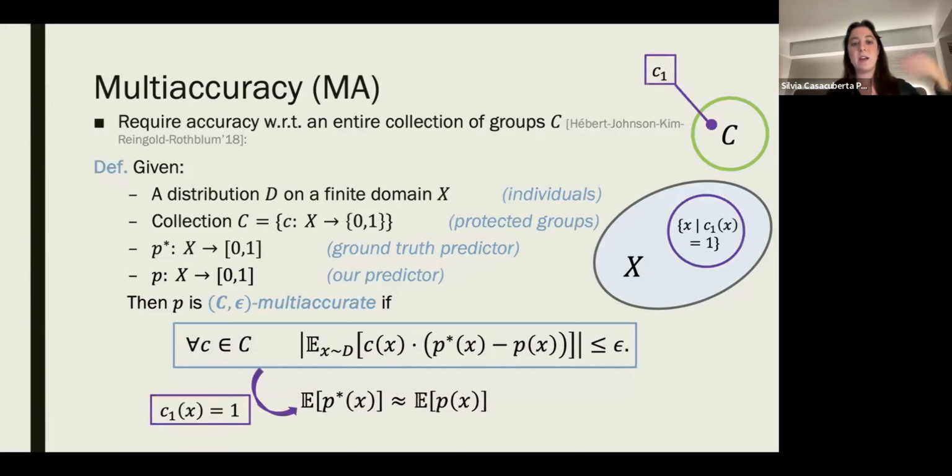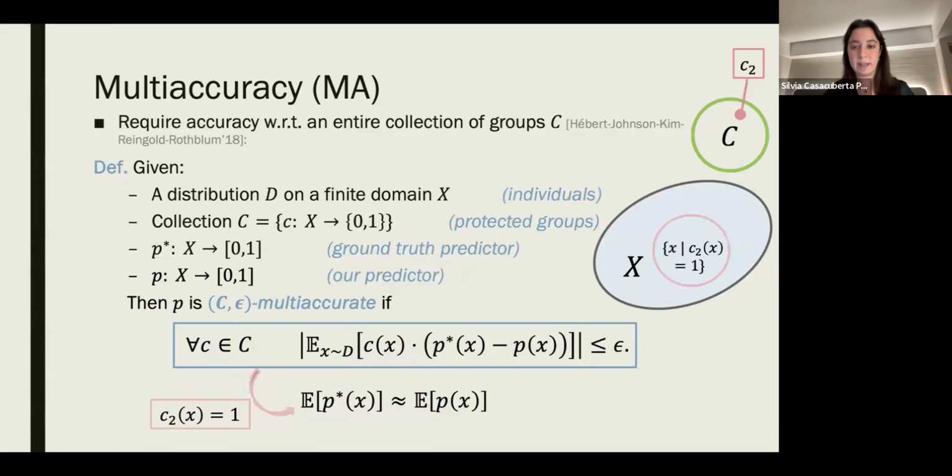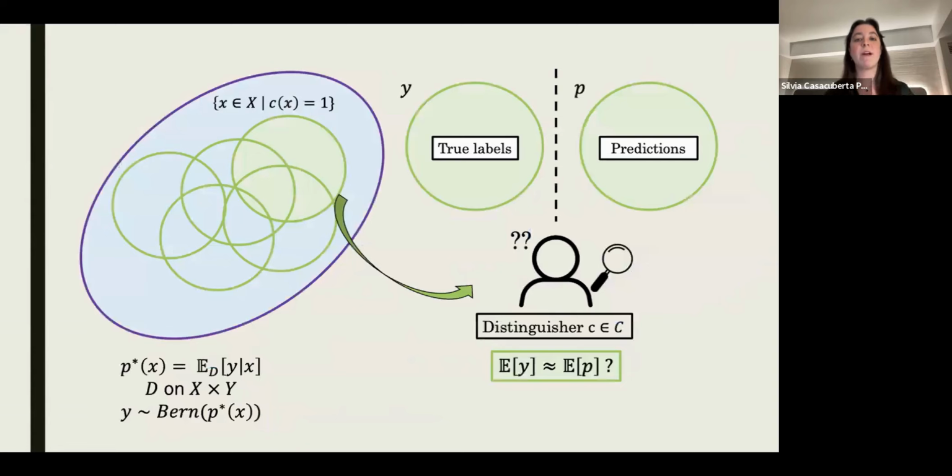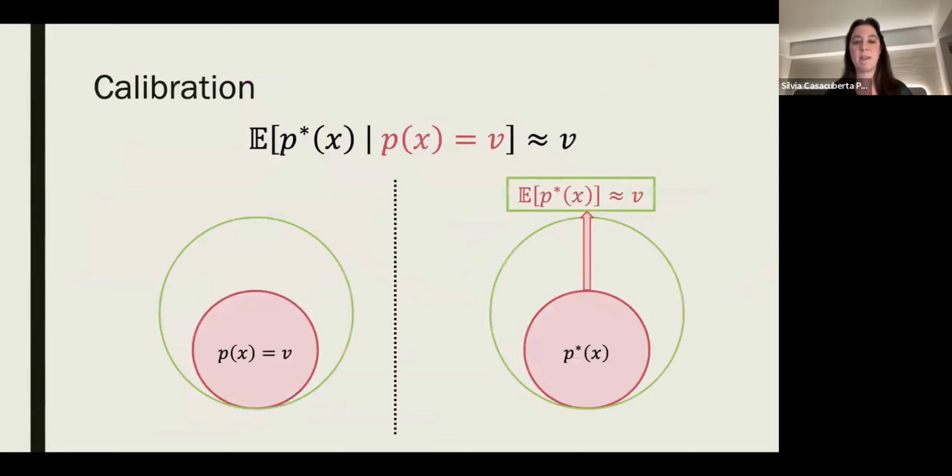What this means is that inside of each of the subgroups marked by the collection C, the expected value of P star is approximately equal to the expected value of our predictor P. And this holds for every c in the collection. That is, we require accuracy in expectation with respect to all of these c's. And I like to think of this as sort of a Turing test, where we're saying that the distinguishers in C cannot distinguish between the true labels and the predictions in this accuracy in expectation sense.